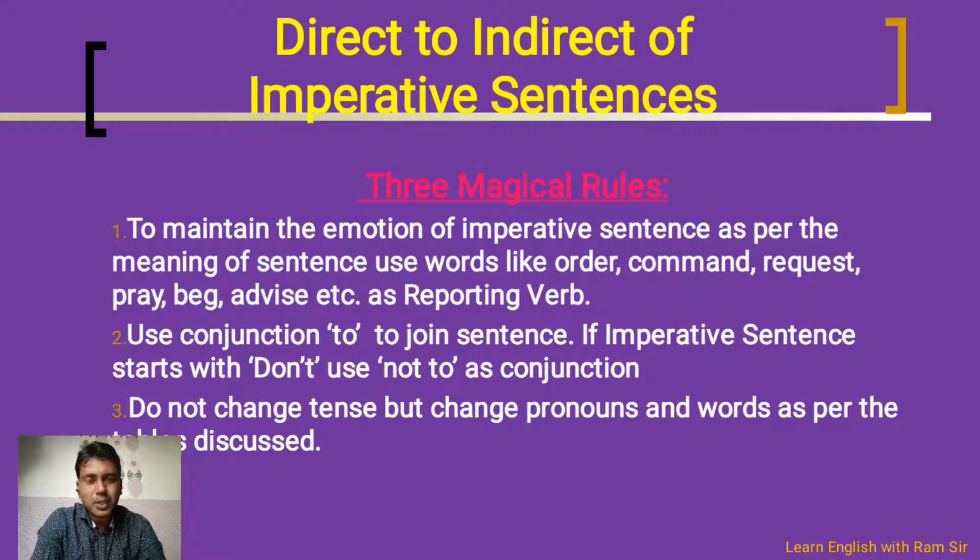So these are the three magical rules you have to remember. Reporting verb as per the meaning: you can take command, request or beg. Whichever word seems right to you, you can put there, but that word should be in past because that is the indirect narration, correct? And to join this sentence you have to use to as the conjunction. अगर सेंटेंस में don't है तो उस वक्त not to का इस्तेमाल करना है. यहाँ पे सेंटेंस का टेंस बदलना नहीं है, यहाँ पे सिर्फ प्रोनाउन और वर्ड्स बदलने हैं.